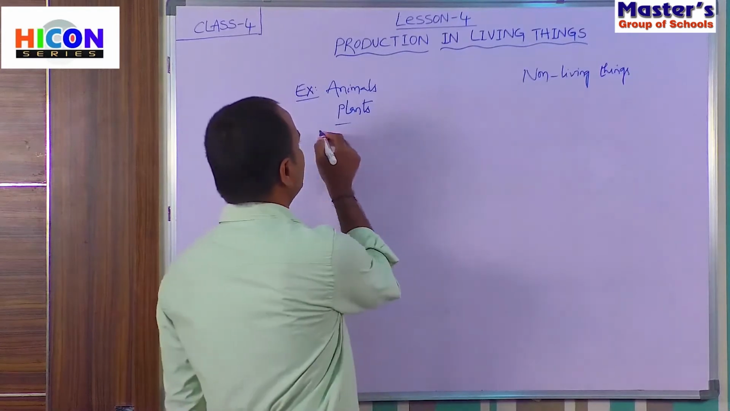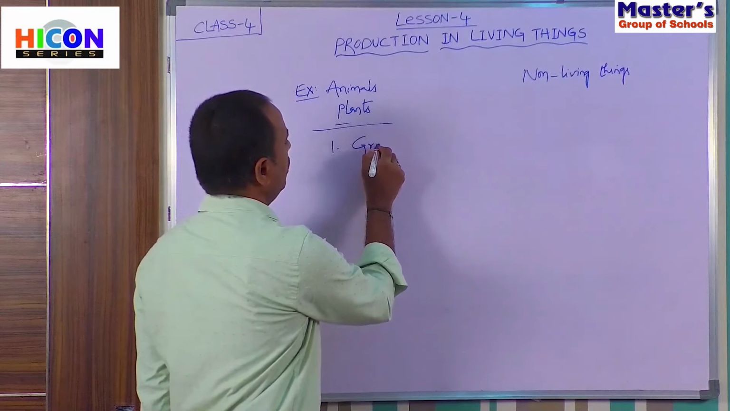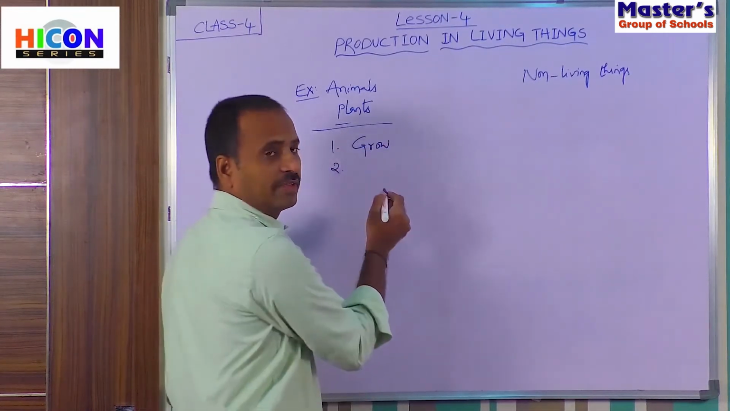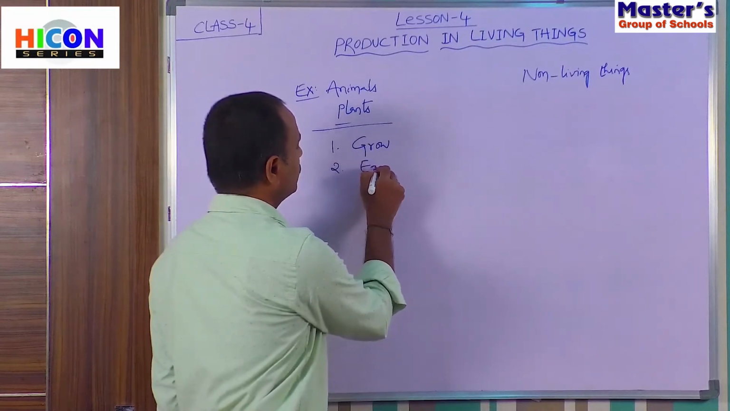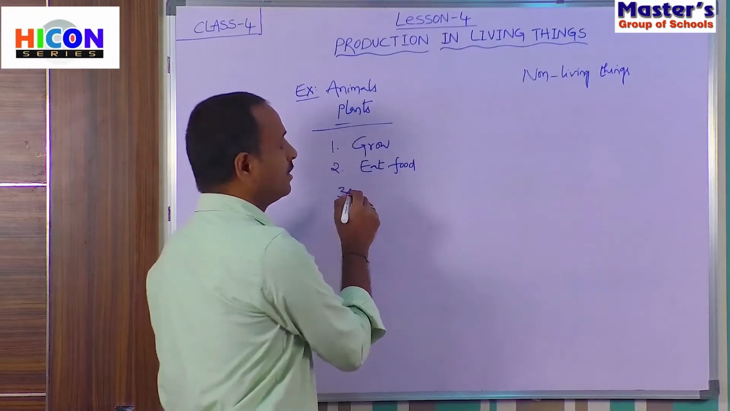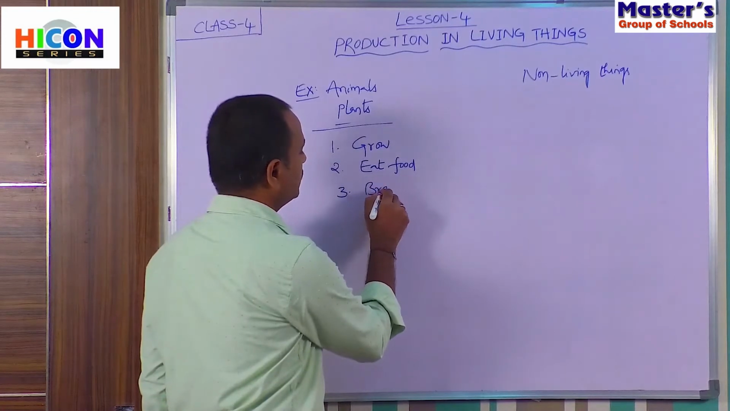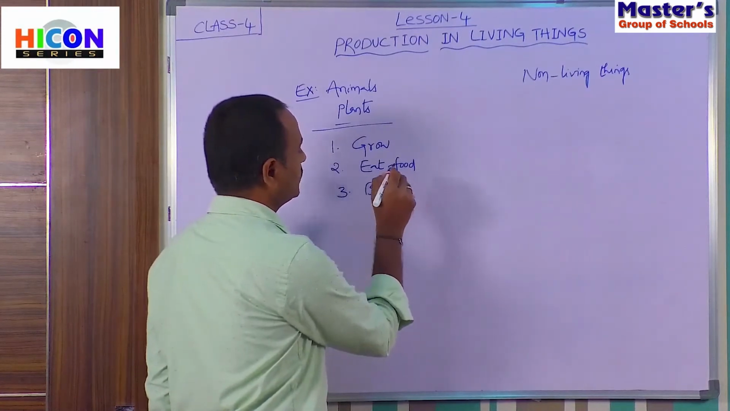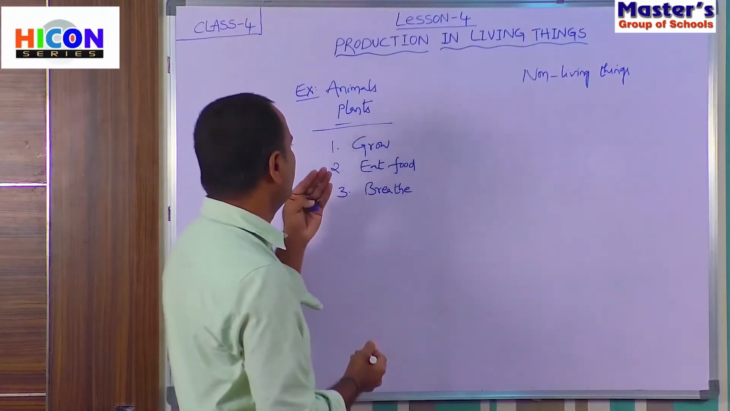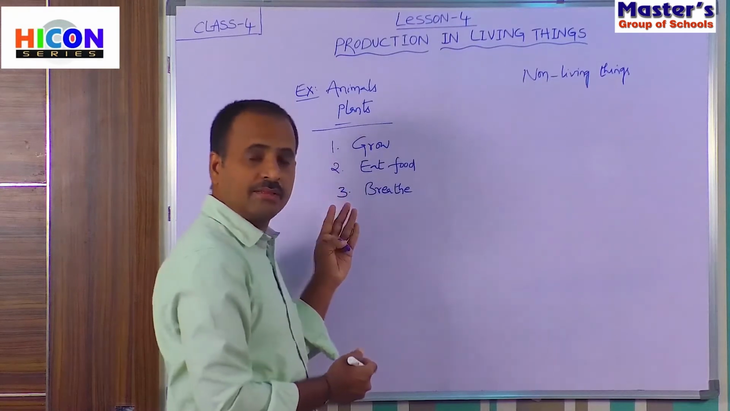All living things can grow. The second one is all living things will eat food. Another one is all living things can breathe. So children, these are some special characteristics. That is, all living things grow and they will eat food and they will breathe air.